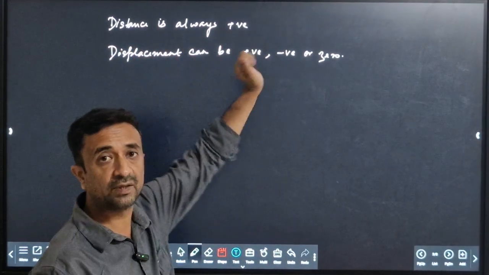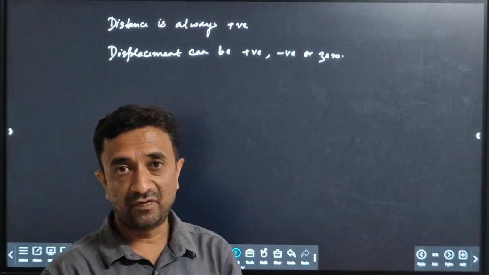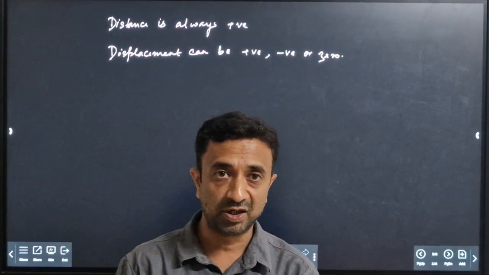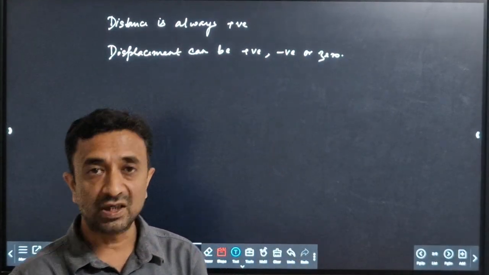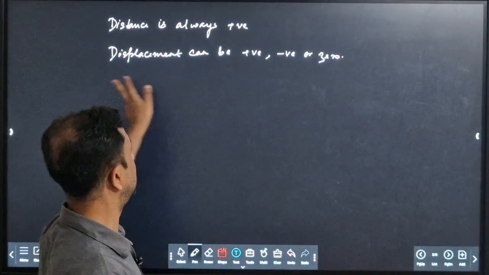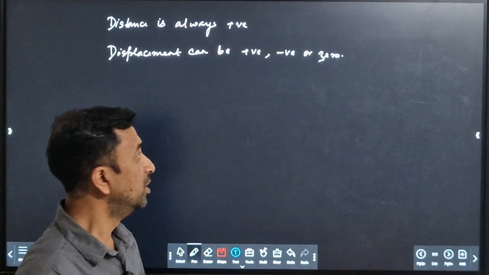Distance is always positive. As we know, we can't walk minus 50 kilometer, or we can't go minus 50 kilometer. Distance is always positive. It should always be a positive value, whereas displacement can be positive, it can be negative, as well as it can be zero.